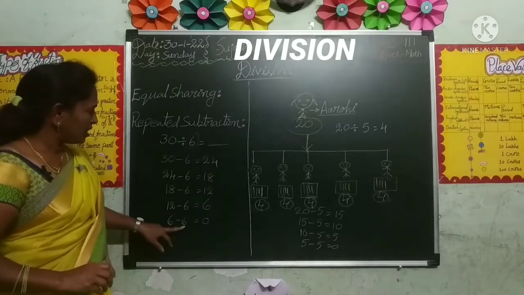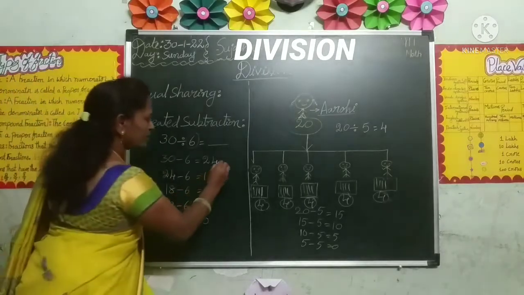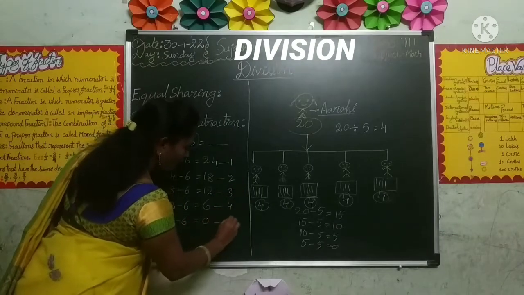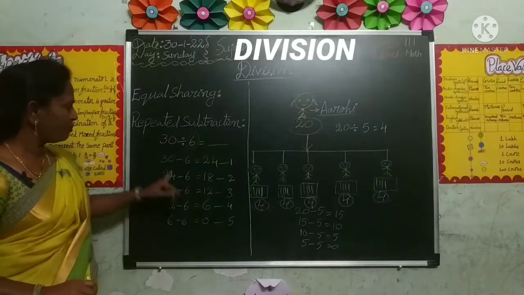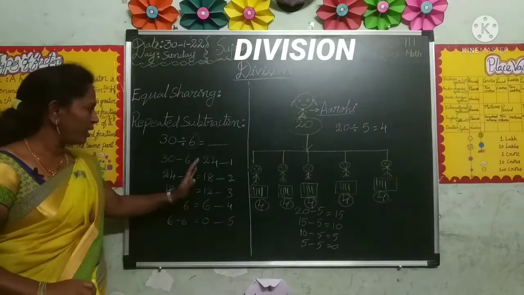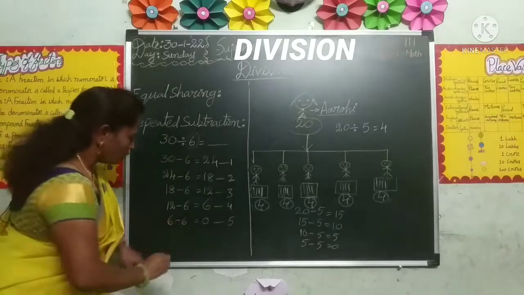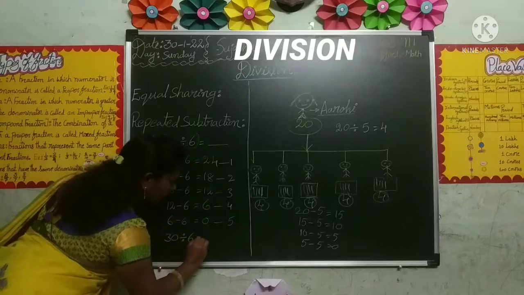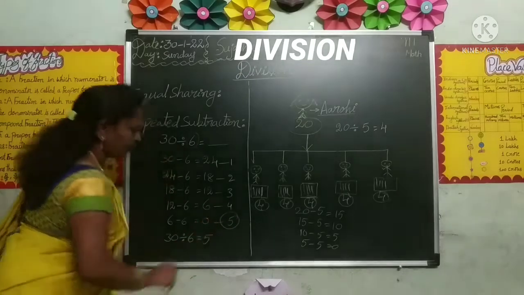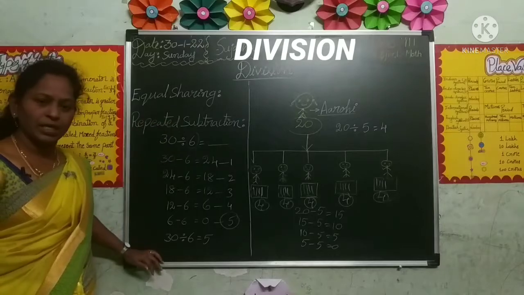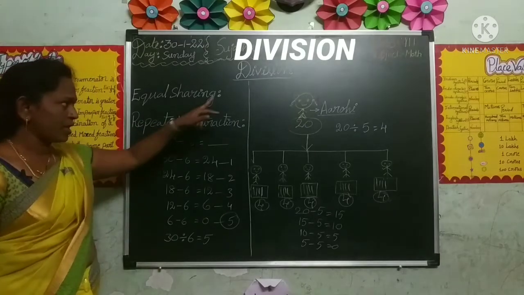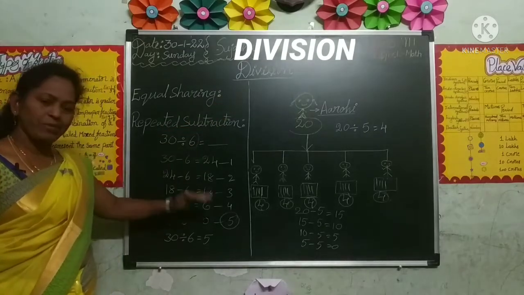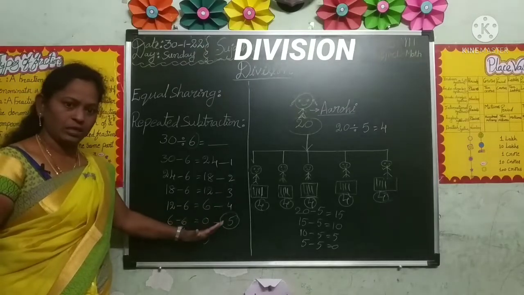If you subtract 6 from 30, how many times? 1, 2, 3, 4, 5. If you subtract 6 from 30 five times, we will get 0. So we can write it as 30 divided by 6 is equal to 5 times. Division is repeated subtraction. Yes or no? Division is the same as repeated subtraction.